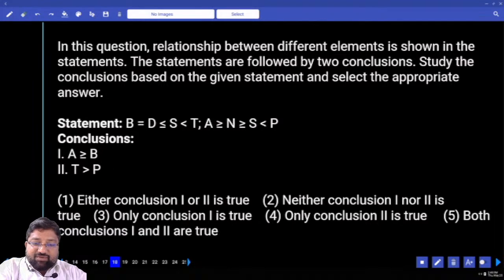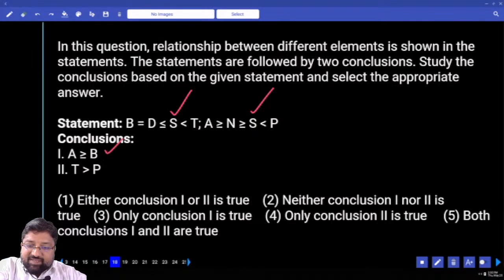A greater than or equals to B. Whose help do I need? S. Is A greater than or equals to S? Next, S greater than or equals to B. So what's the answer? A greater than or equals to B. T greater than P. First, T greater than S, and S is less than. Greater than, less than, opposite. That's what I said.